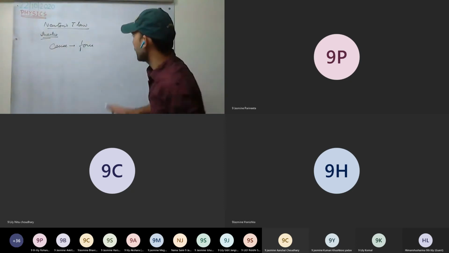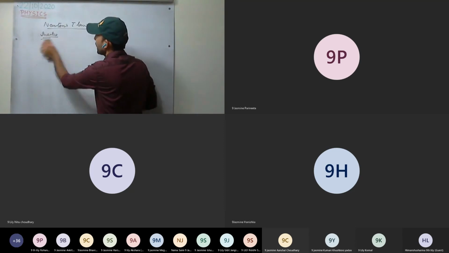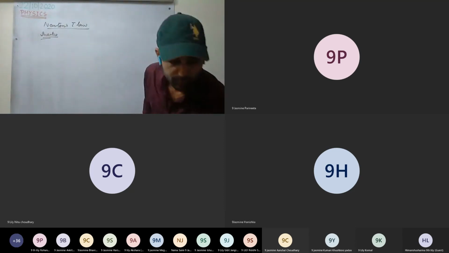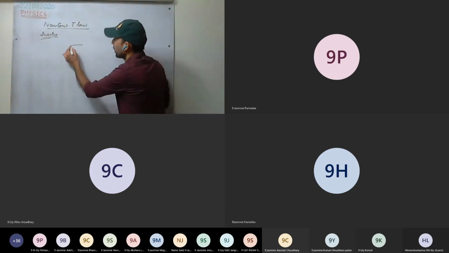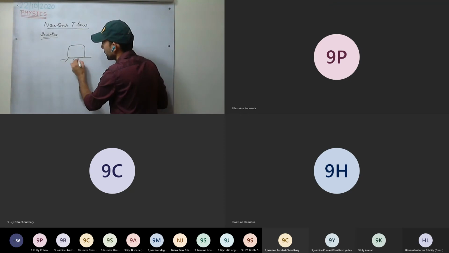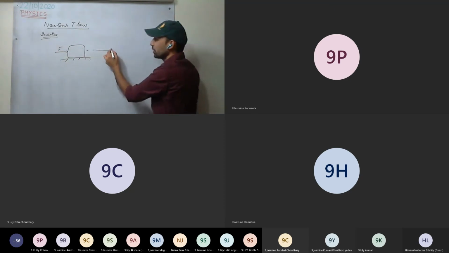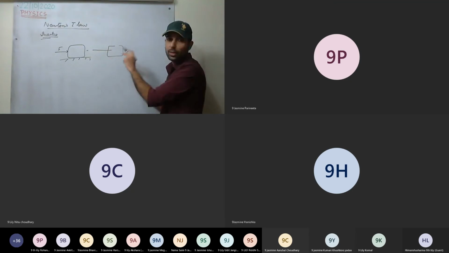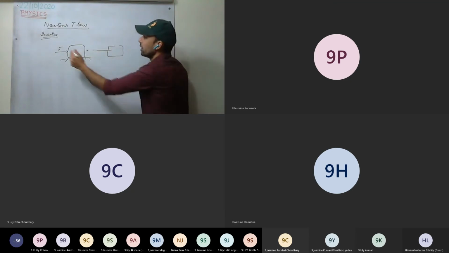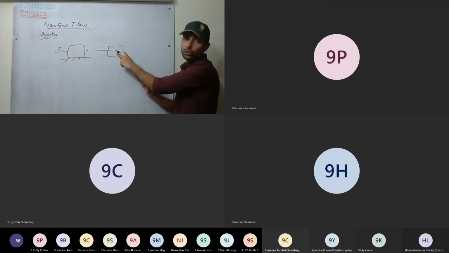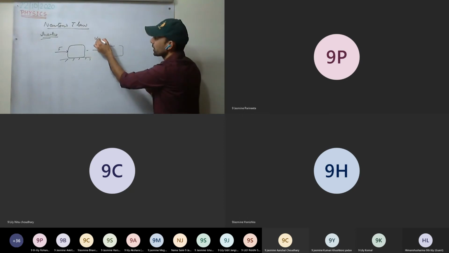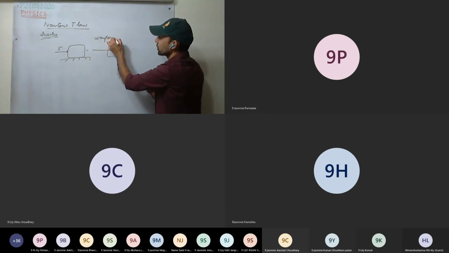Before Galileo, there was a view. For example, a body is at rest. Now, if we apply force on it, it starts to move. To keep the body in motion, and which motion? Uniform motion.